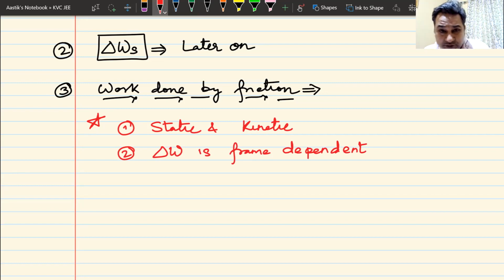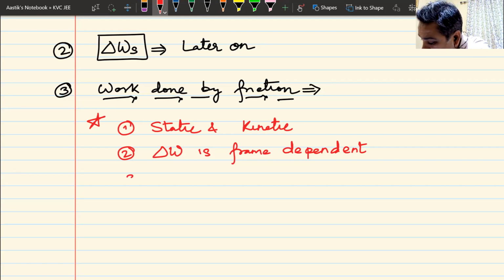Displacement depends on the reference frame. Force does not depend on reference frame. If there is a force, you will see the same force in all frames. It will not change. But displacement can be different in different frames. So in friction, there might be a confusion. Work done depends on the reference frame.